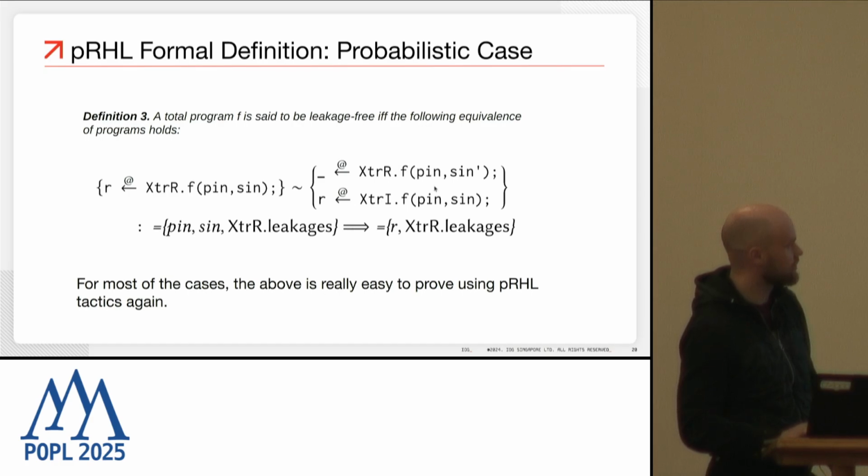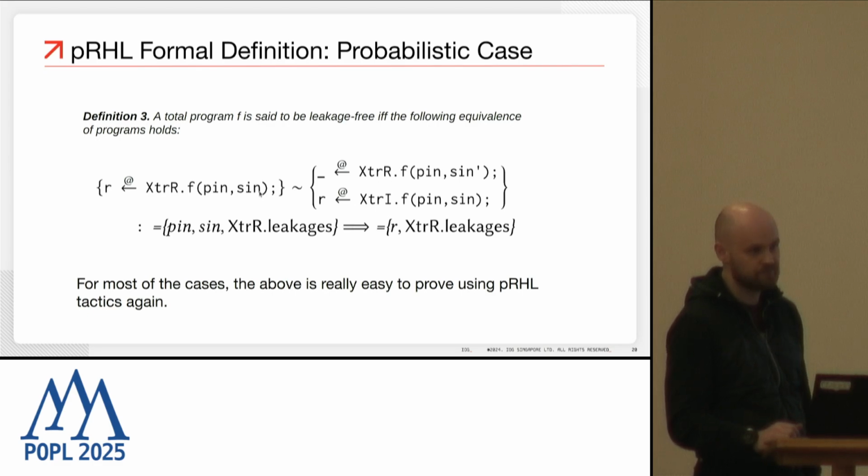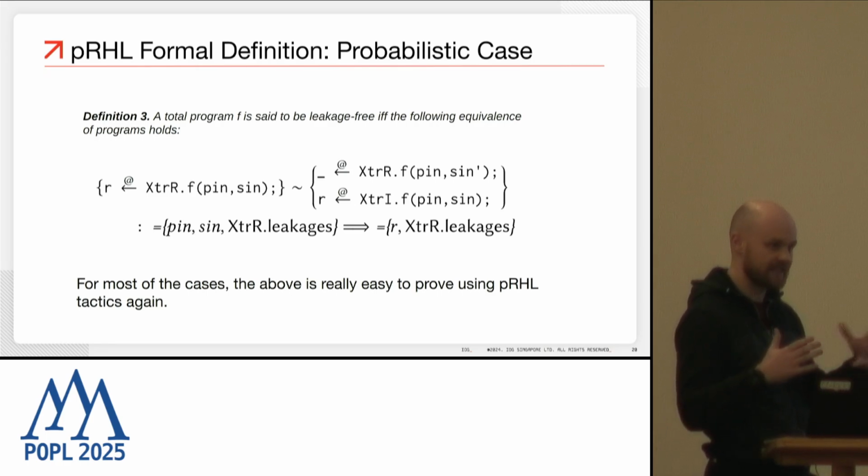The important thing to see is that when we produce the leakages, the secret inputs are different. So we're producing leakages out of secret inputs which are different from the program on the left. So that ensures the difference between them. I mean, it ensures that leakages do not really depend on the secret inputs in this case.